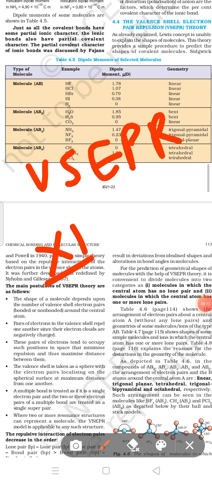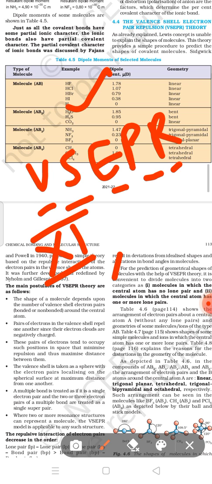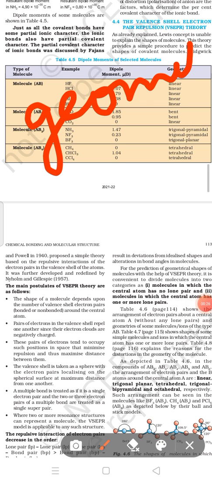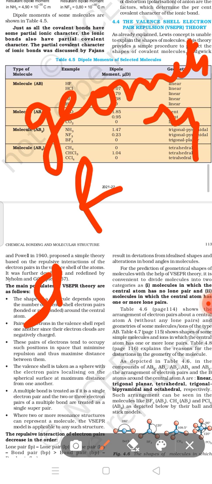Class 11th chemistry. Okay, VSEPR theory means valence shell electron pair repulsion theory. According to this theory, we can calculate the geometry and the shape of the molecule.